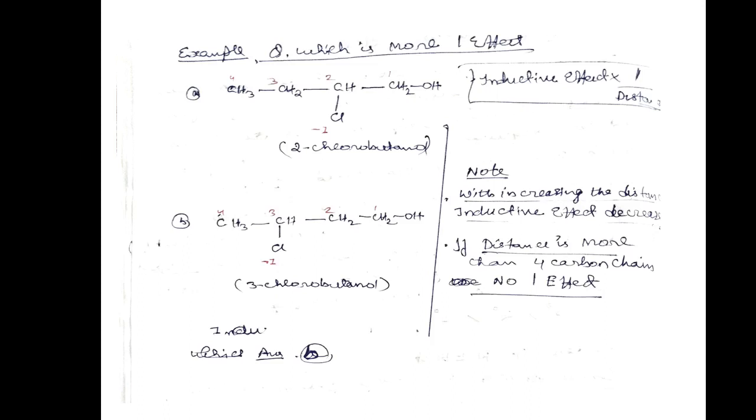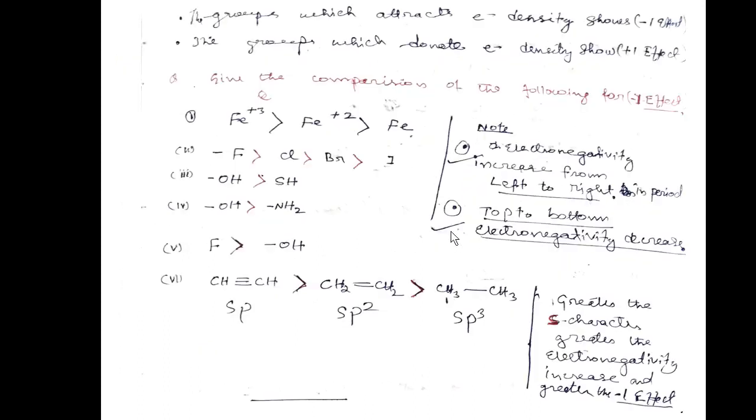But an important point: when the carbon chain is more than 4, if it is 5, there will be no inductive effect. This is just for information. The group which attracts electron density is minus I effect because it pulls the electron, and the group which donates is called plus I effect.